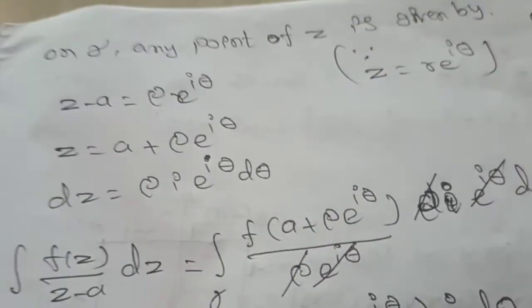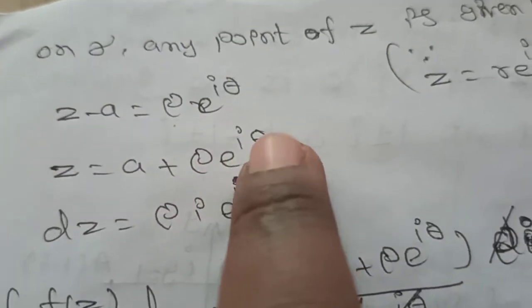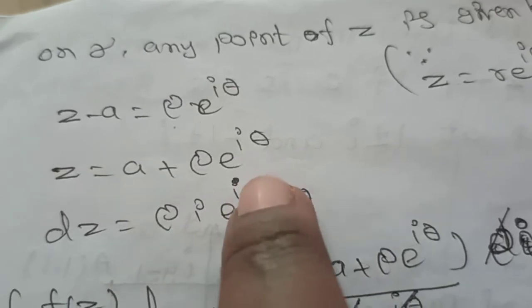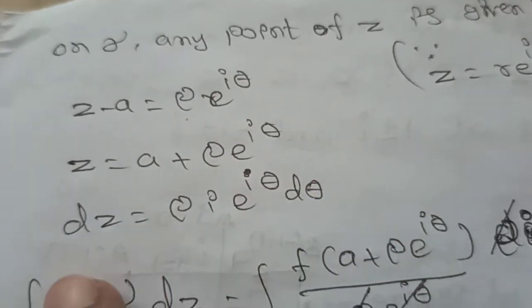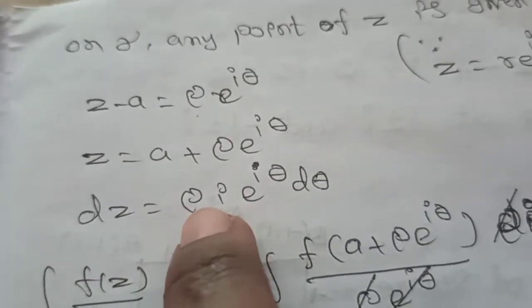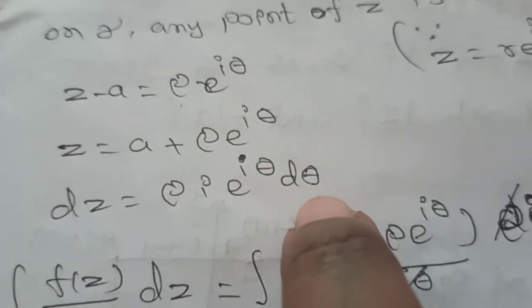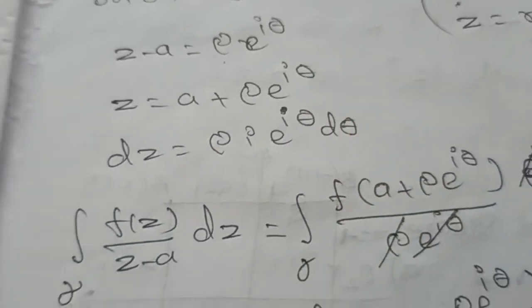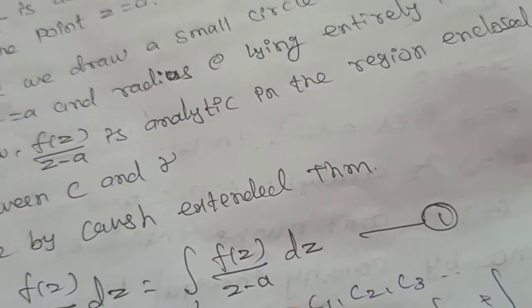Substitute here: differentiation of e power of i theta is i into e power of i theta into d theta, so your dz becomes rho i into e power of i theta into d theta. And next, take from equation number 1 the right side value, integration of gamma